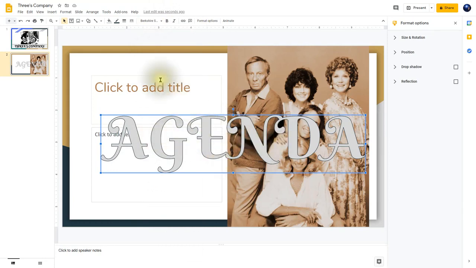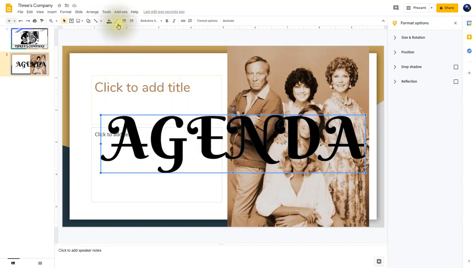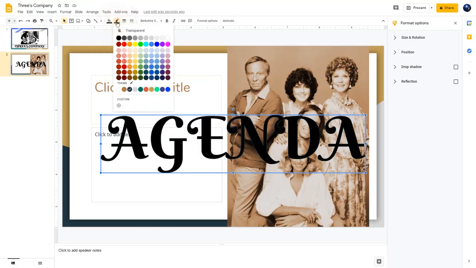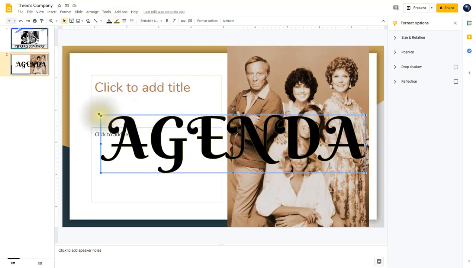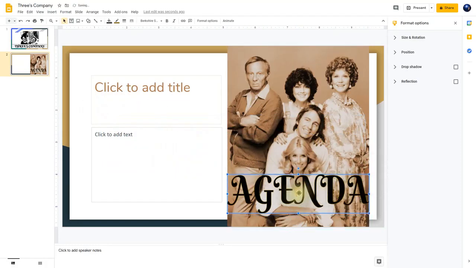And the next thing I want to do is change its color. Click on Fill Color, and I'm going to choose black. Now I'm going to change the border color, so I'll click there, and I'm going to choose this golden dark yellow here. Now I'm going to resize it and position it where I want it to be. So notice that when you have it in the middle of that image, you'll have that red line there. So I'm happy with that, so I'll let go of the mouse.